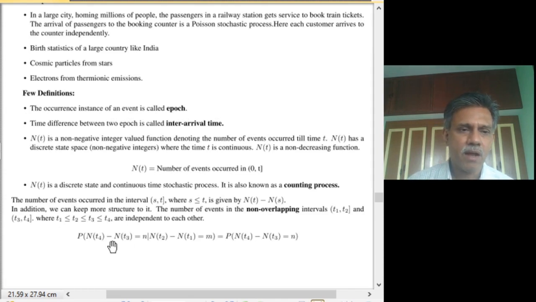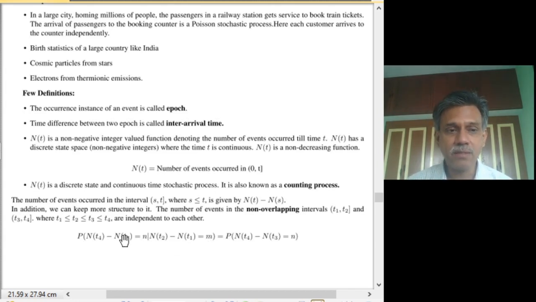Then let's look at the number of arrivals in the later interval between t3 and t4 given the number of arrivals in the former interval, that is between t1 and t2. We write it as the probability that n of t4 minus n of t3 equals n given n of t2 minus n of t1 is equal to m.